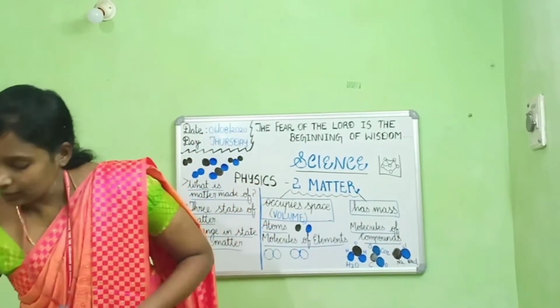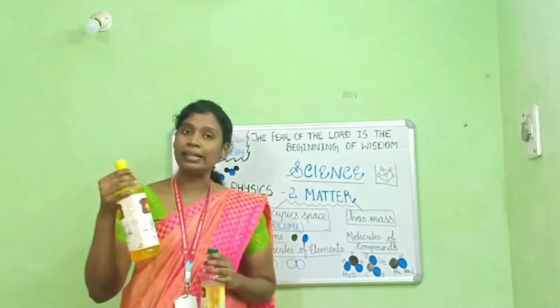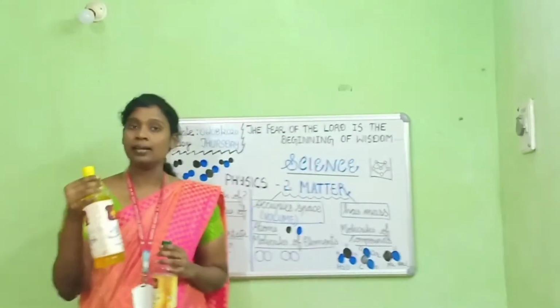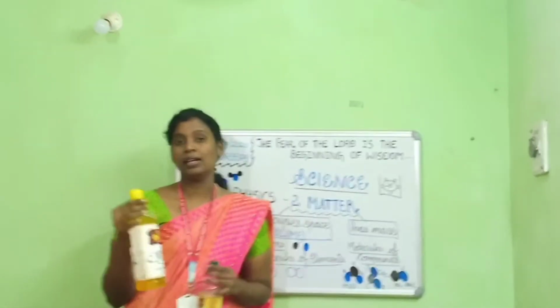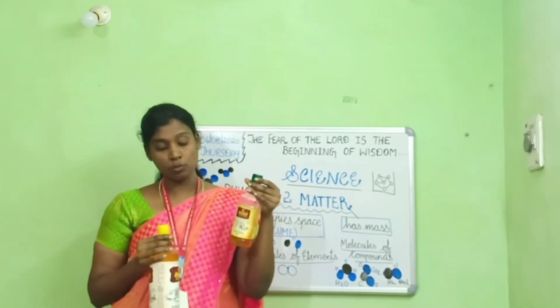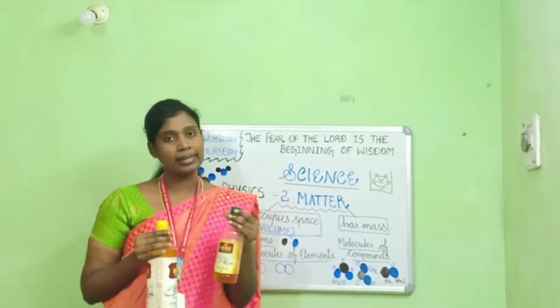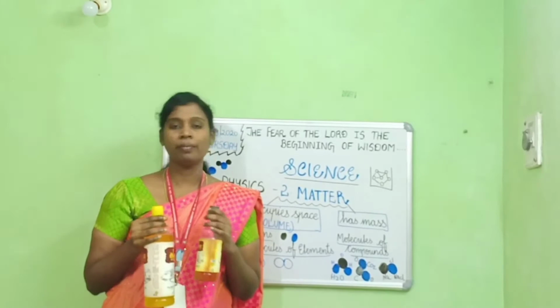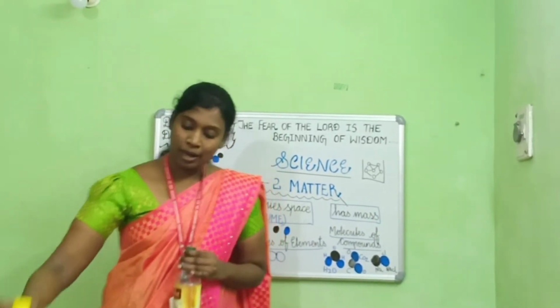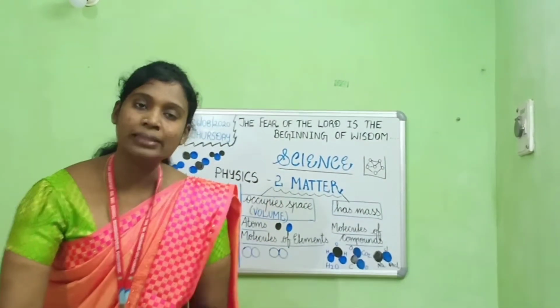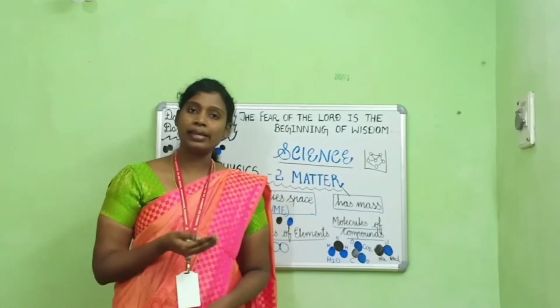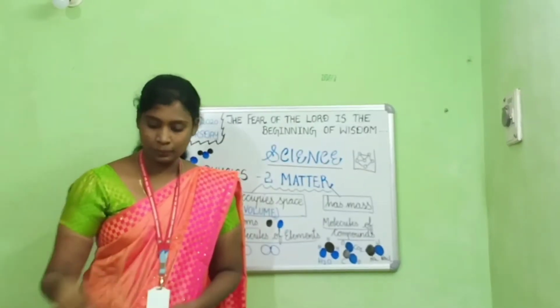Similarly, you can see that this larger container of oil contains a greater amount of matter, whereas the smaller container of oil contains very little matter. So mass is the amount of matter contained in a substance.